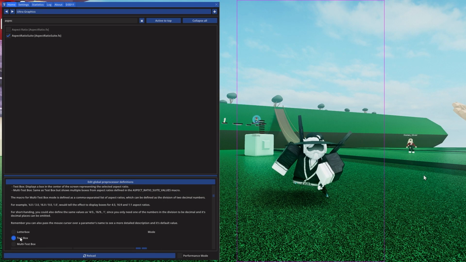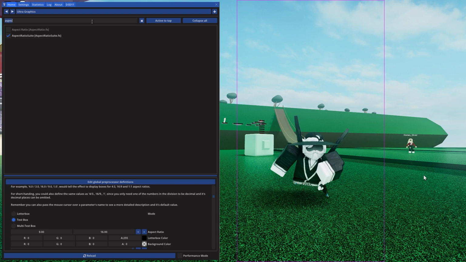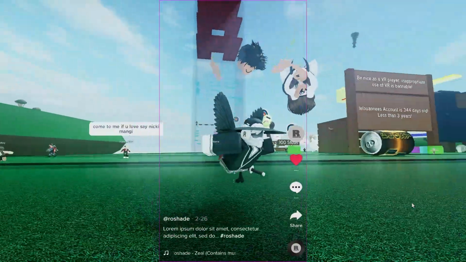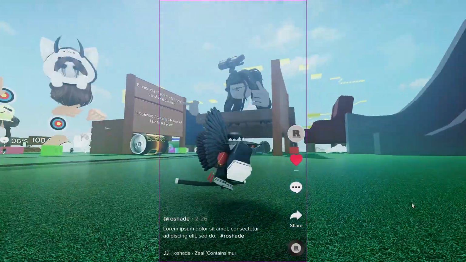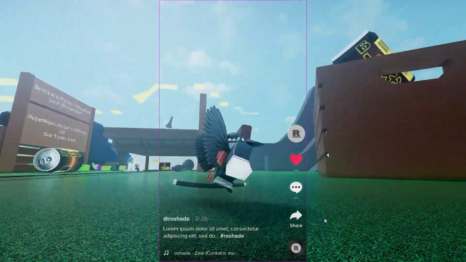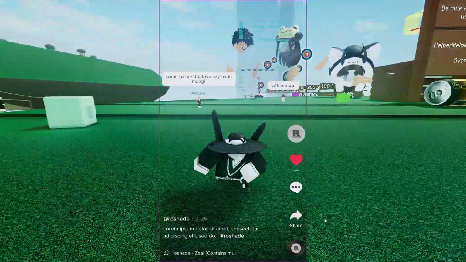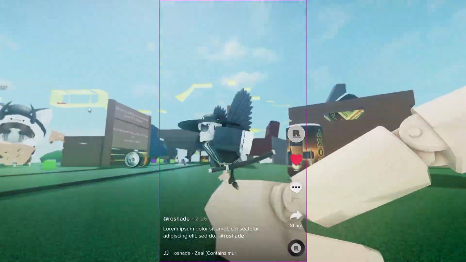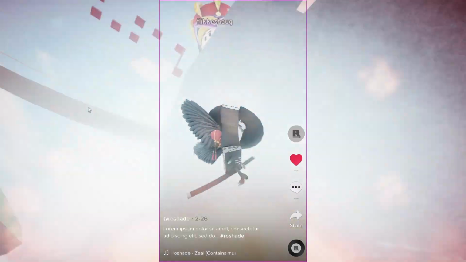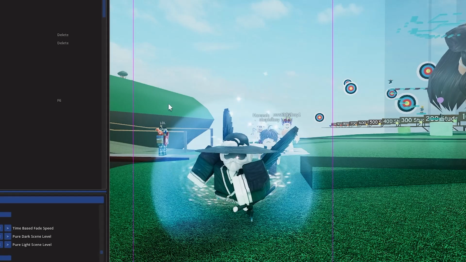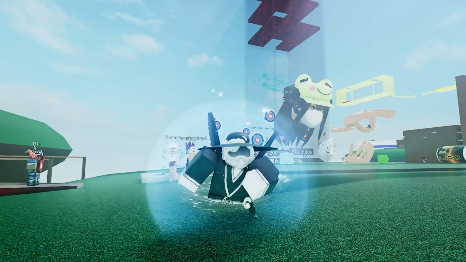I am going to put it on a test box just for now, but now we're also going to look for overlay. Then we're going to select this overlay checkbox, and now as you can see, we have a TikTok overlay. The reason why I joined this game is because it's a bit brighter and you can actually see the dark gradient on the bottom. It's pretty accurate to what you'll see on TikTok, so I figured it was pretty useful to put in there as well. Oh, and okay, yeah, that was kind of expected. I think that's the perfect time to go back to the other game and show you some other cool things you can do with this.